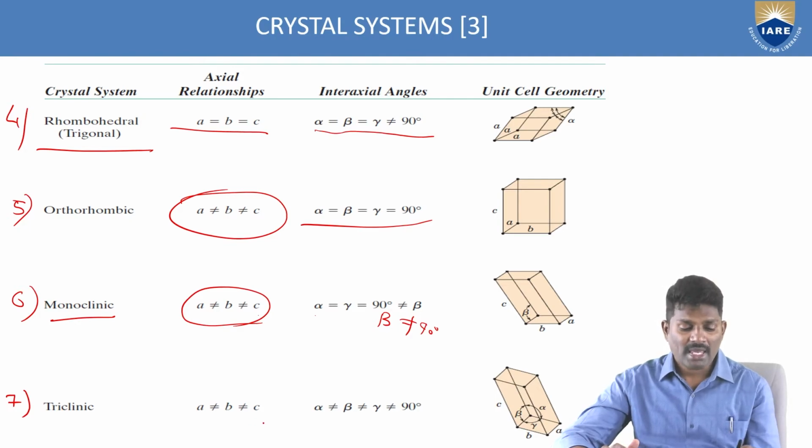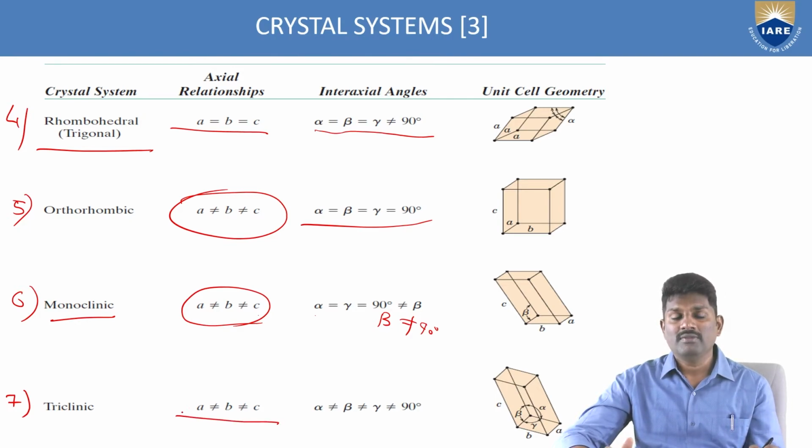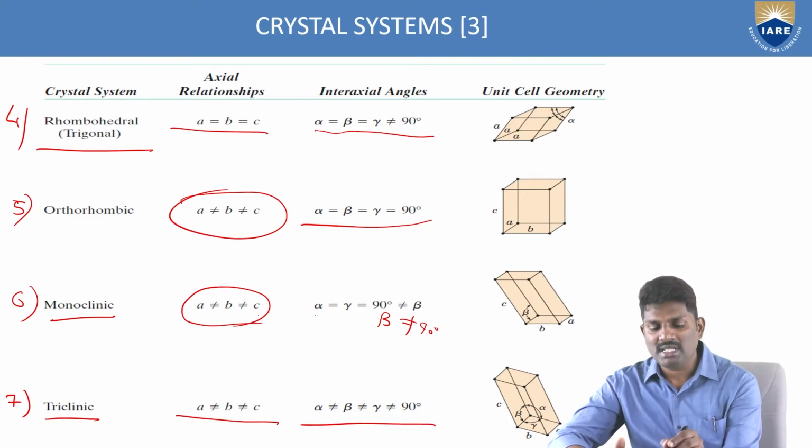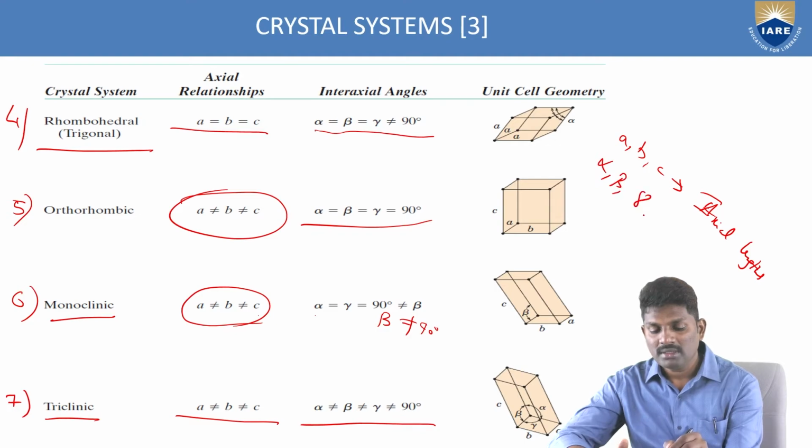And coming to the last one, the triclinic crystal system. In this, what is happening? Again, A, B, C are not equal with each other, that is, the axial lengths are not equal. And coming to the interaxial angles, here also alpha, beta, gamma are not equal to 90. So other than 90 degrees, it can be any other angle. This type of system is called a triclinic. So totally, based upon these 6 parameters, that is A, B, C, the axial lengths, and alpha, beta and gamma, the interaxial angles.